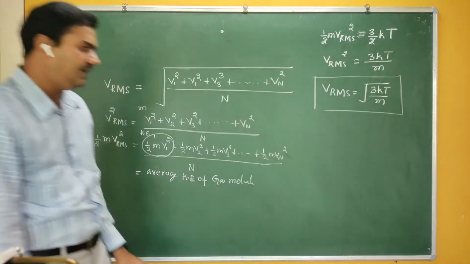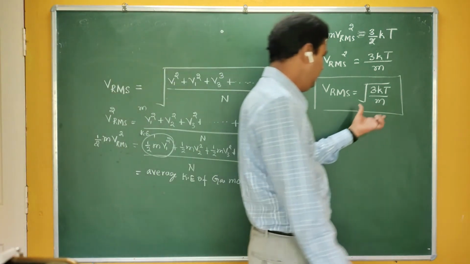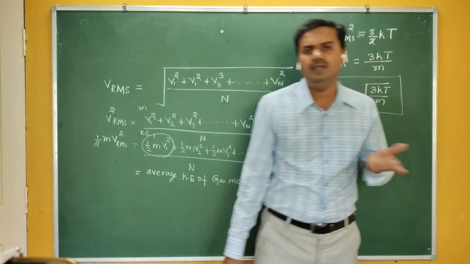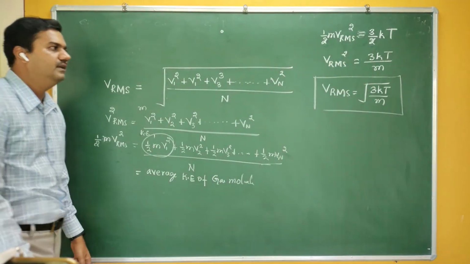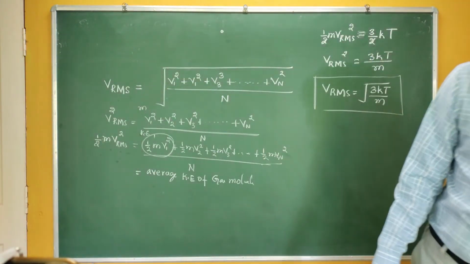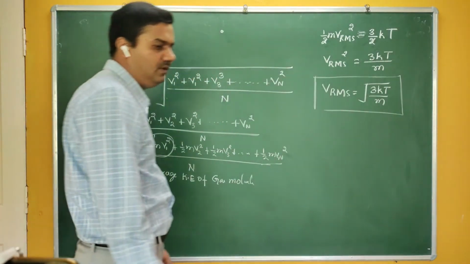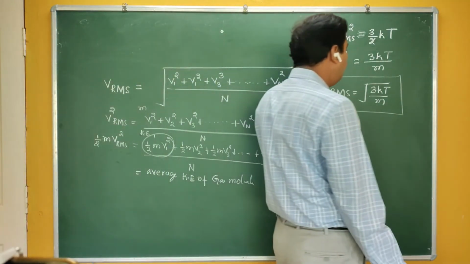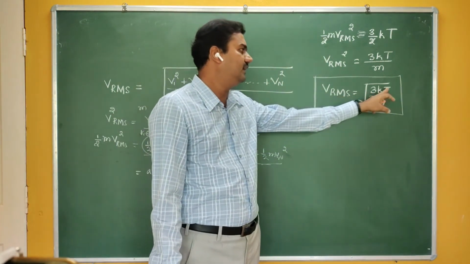This is a measurable quantity. k is the Boltzmann constant, T is the absolute temperature of the gas, and m is the mass corresponding to a gas molecule. If you know the molecular weight, then you can find m here. For an example, nitrogen, in our book it is given. Let me solve one or two problems on RMS velocity of gas molecules. So RMS velocity is given by the square root of 3 kT by m.